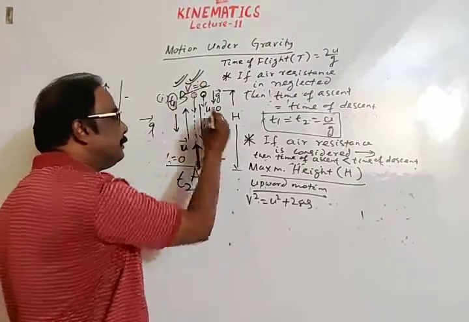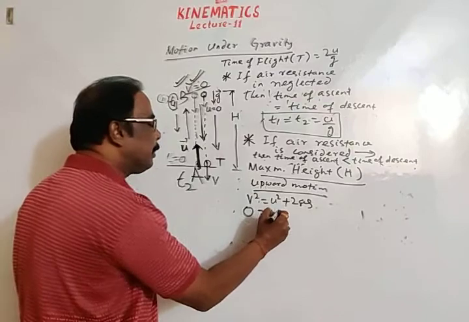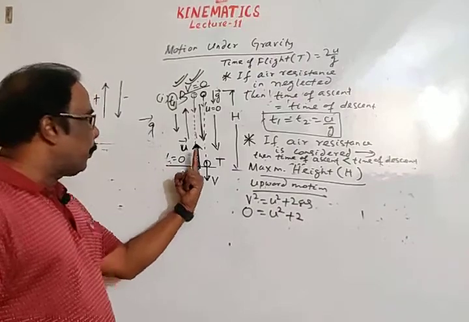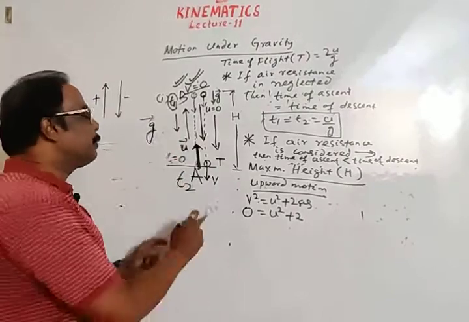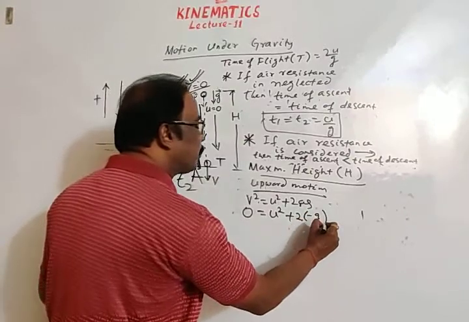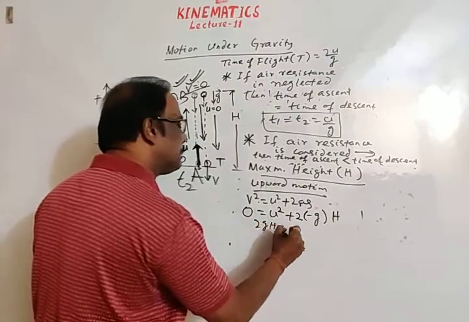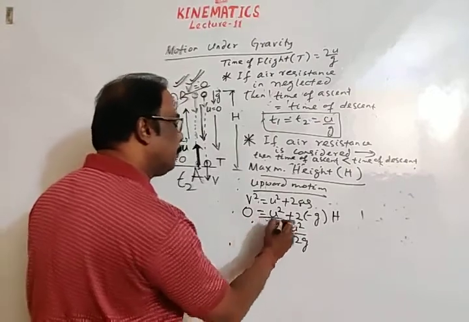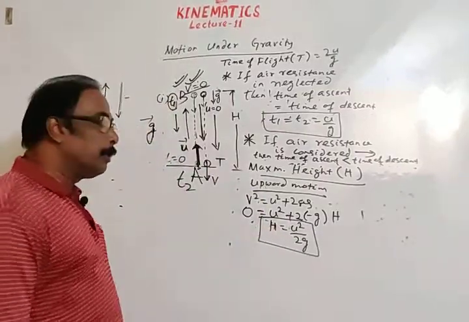So in place of v, we may write 0, final velocity 0 in upward motion, and initial velocity is u, so u square plus 2 times acceleration times displacement. See students, the body is thrown in upward direction and acceleration due to gravity is in vertically downward direction. So taking the initial direction positive, acceleration due to gravity is in the opposite direction, so minus g, and displacement is h. So 2gh is equal to u square. Sorry, h is equal to u square by 2g.